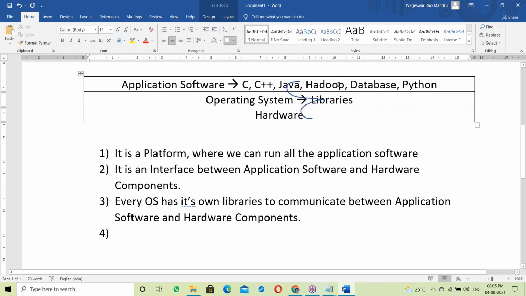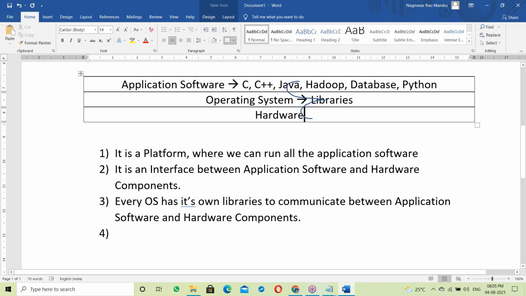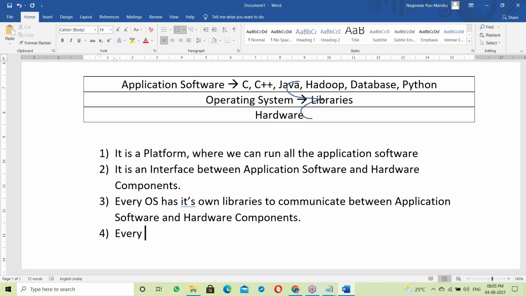Every program has to link with the OS library before going to run. When a Java program runs, first of all it has to link with the OS library, then it runs, executes, and gives the output. A C program links with the OS library too. Every application software, every program has to link with the OS library to communicate with hardware components.